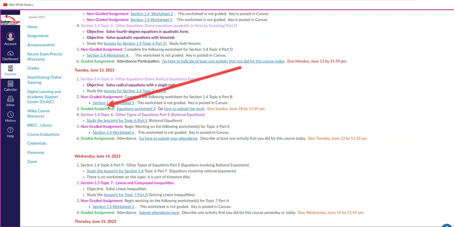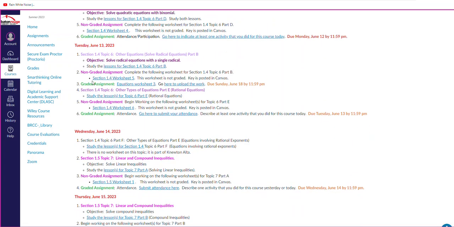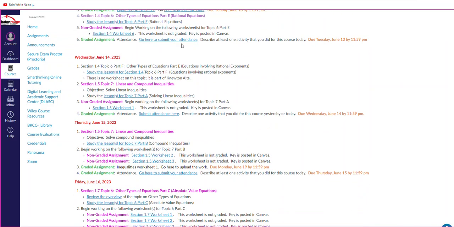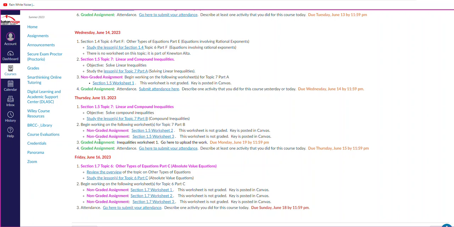Now here's the graded. Notice there are 2 graded worksheets this week, just like there were last week. This one right here in green that says graded worksheet, equation worksheet 3. Then to find the other one, let's look for a green graded assignment besides the participation. Well, there it is right here. It's on Thursday.